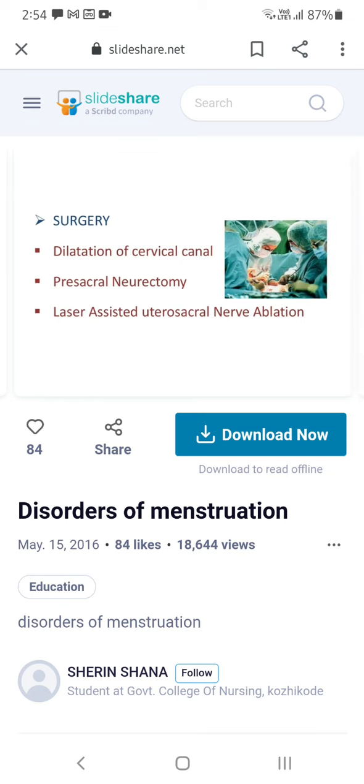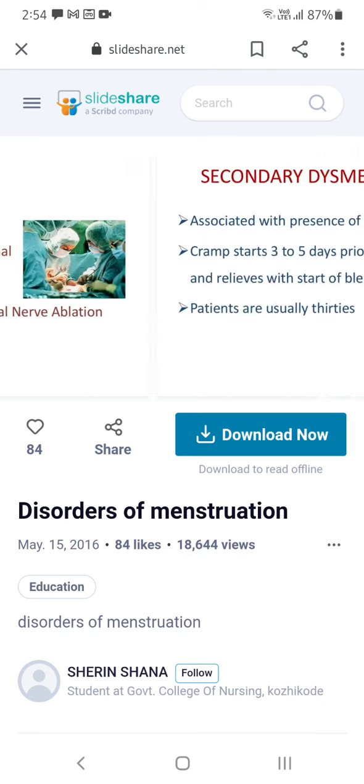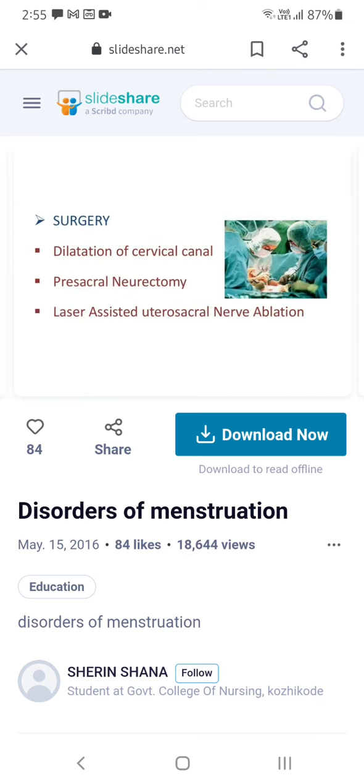Oral contraceptives can be given. Surgery: if there are problems related to cervical canal opening, it can be dilated. For deep pain, you can do neurectomy. Presacral neurectomy means if you cut the nerves to the uterus, sensation will not be there, so pain will not be felt. In the last stage, if they are getting severe pain, they can do presacral neurectomy or laser-assisted uterosacral nerve ablation. Ablation means they will burn the nerves so that they will be inactive.